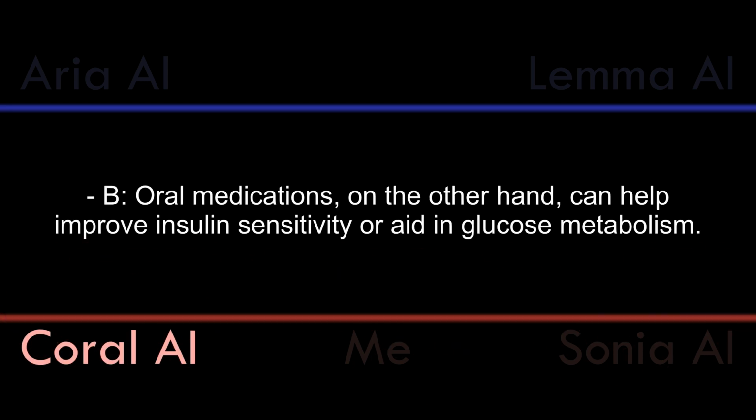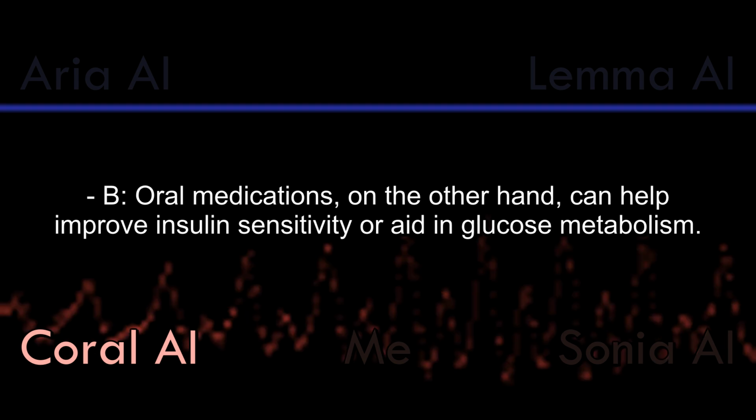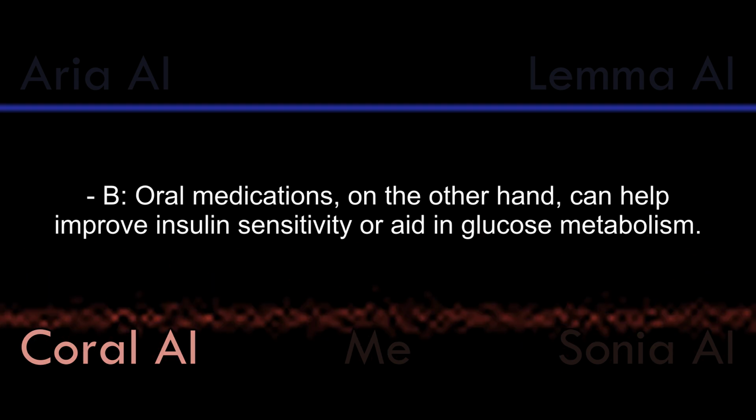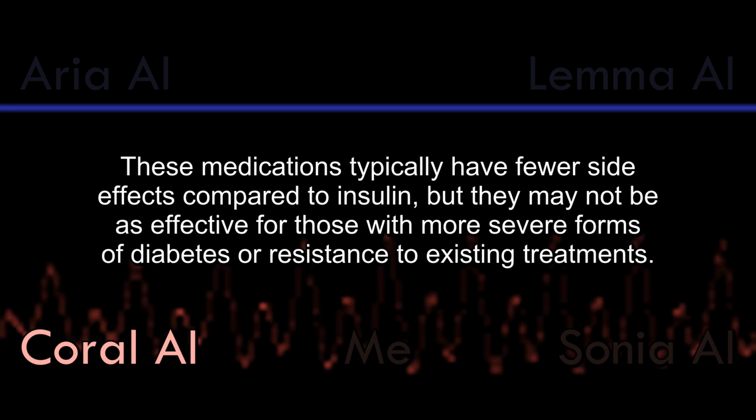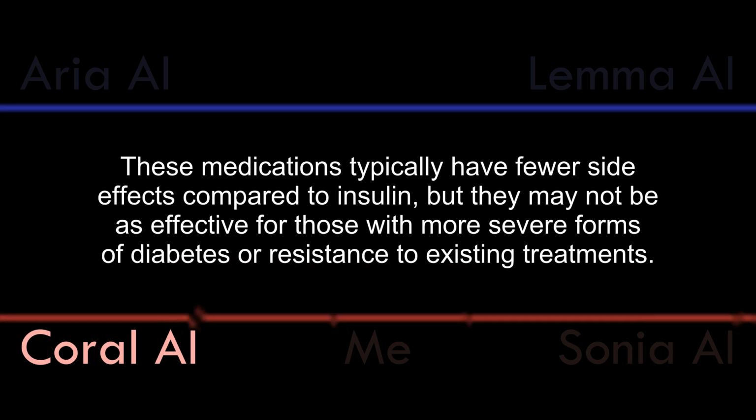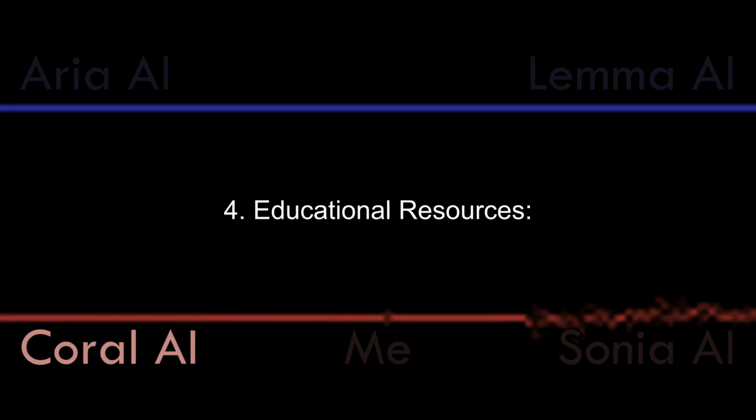Oral medications, on the other hand, can help improve insulin sensitivity or aid in glucose metabolism. These medications typically have fewer side effects compared to insulin, but they may not be as effective for those with more severe forms of diabetes or resistance to existing treatments.